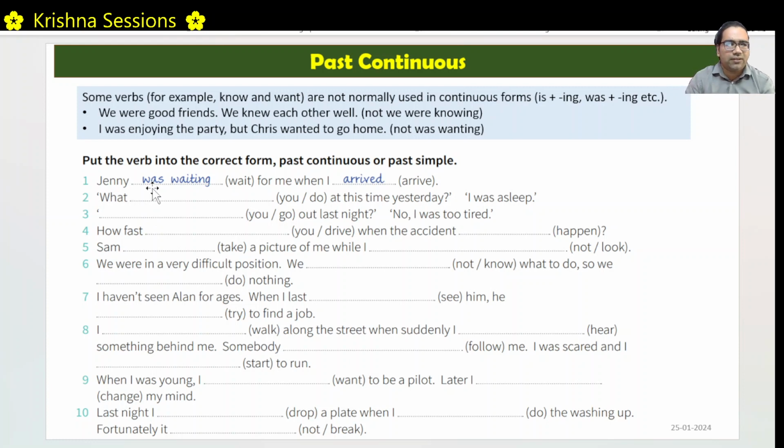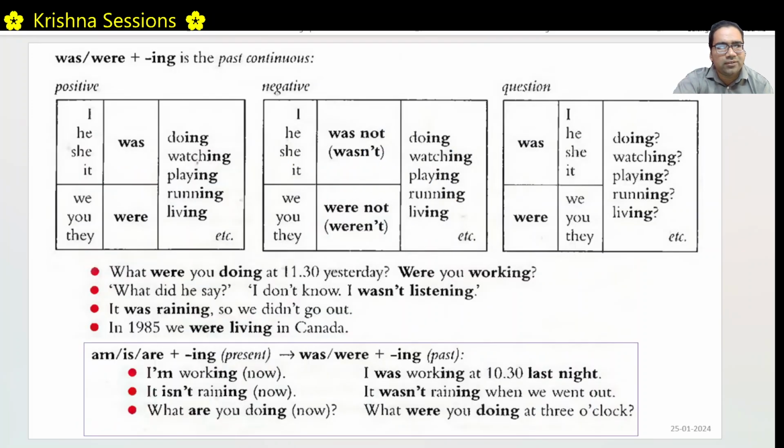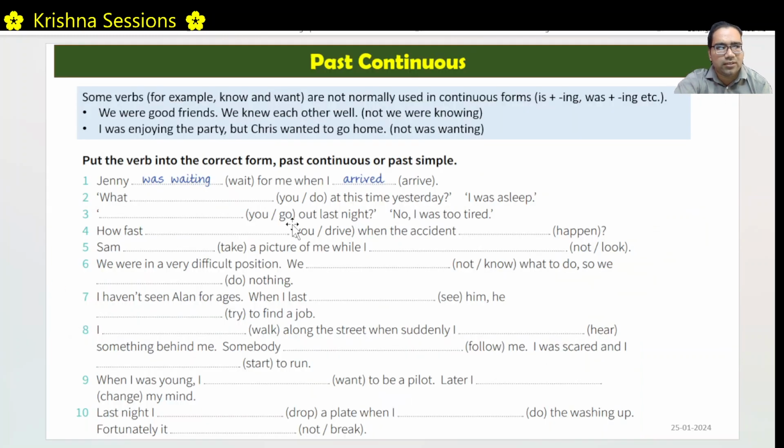Jenny was waiting for me when I arrived. This is correct only because Jenny was waiting, and in between that waiting period I arrived. Okay. What were you doing at this time? So it should be a continuous verb. What were you doing? Please notice the order of the words: were you doing, and the question word will come before were. What were you doing?